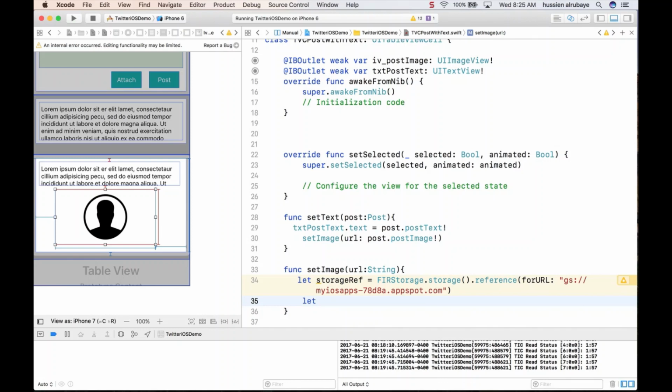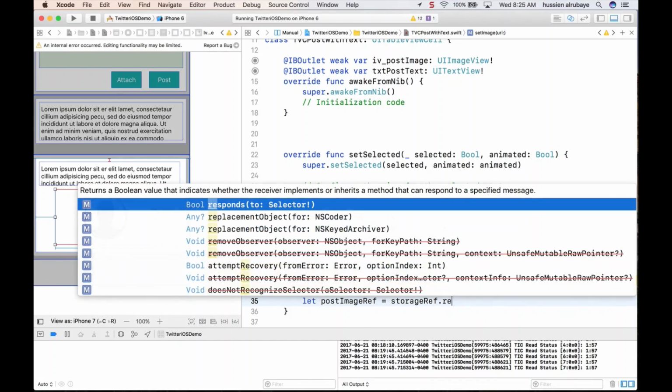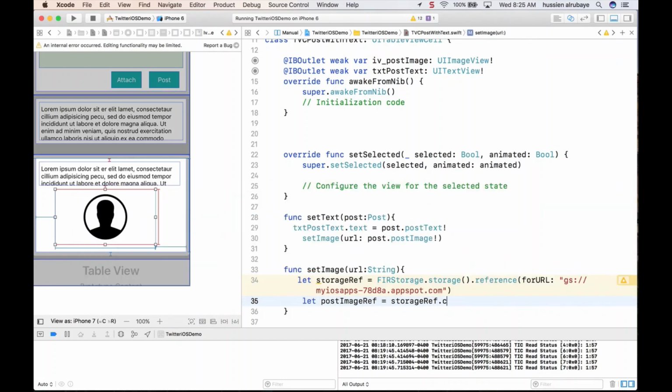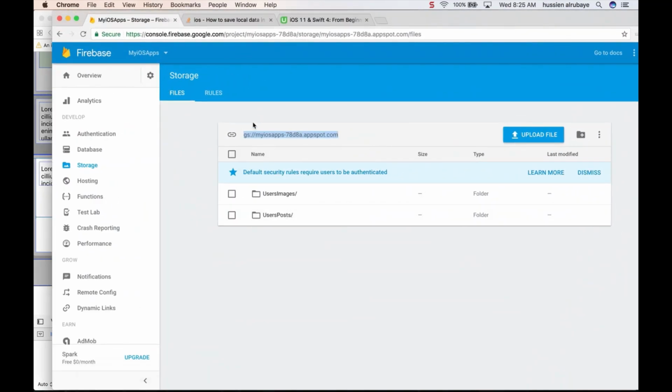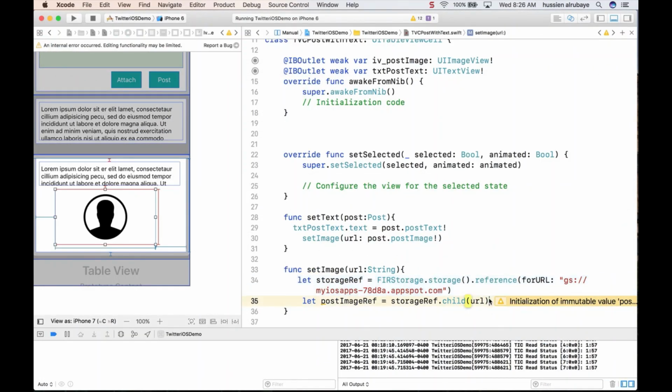The second thing I say, hey, let for example postImageReference be equal to the storageReference dot ref dot child. I need you to get me this child in this URL. So first I give the repository name. I say, hey, I want to read from this repository. Then I say, hey, I need this child in this repository, which is user post, whatever they set up.